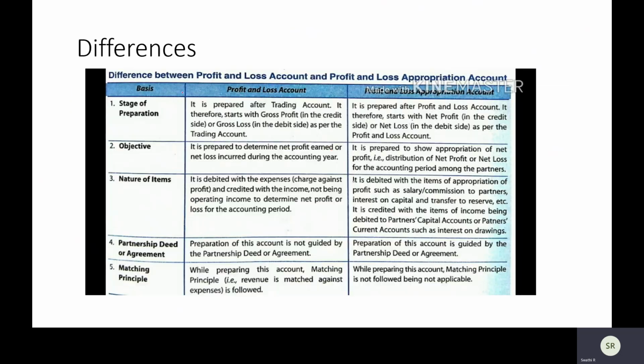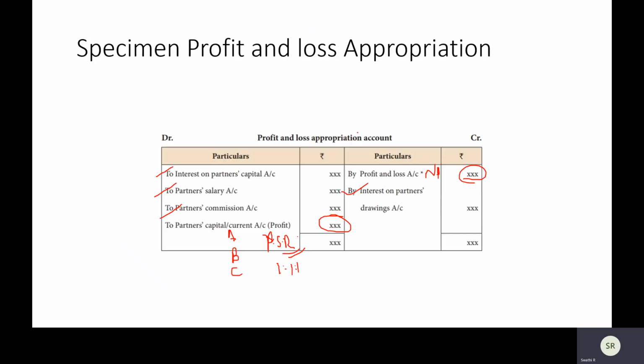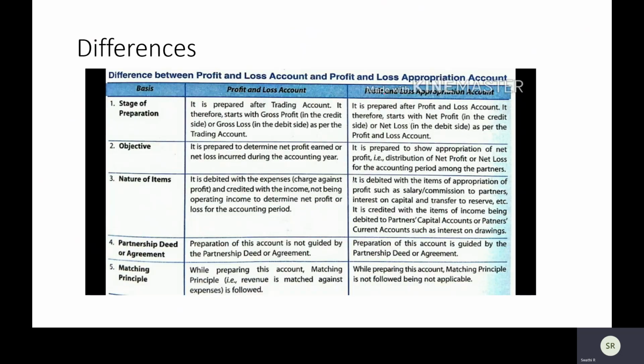Journal entry is not important. What are the differences between P&L account and P&L appropriation account? And regarding why this is written as capital or current account will be discussed in a few minutes. So, the difference between P&L account and P&L appropriation. When do we prepare P&L account? Right after trading account. You start with your gross profit or gross loss.